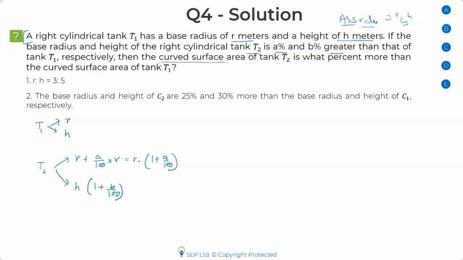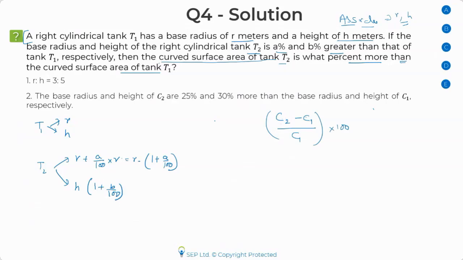Then I'm asked the curved surface area of T2. Curved surface area of T2 is what % more than that of T1. So what they're trying to ask is, let's write curved surface area as C2, okay? The curved surface area of C2 is what % more. So to find percentage more or less, we find the difference of the curved surface areas, and I'm trying to find out what % more than the curved surface area of T1. So I'm finding it with respect to T1. So I'll divide it by the curved surface area of T1 and multiply by 100. This is what I am looking for.